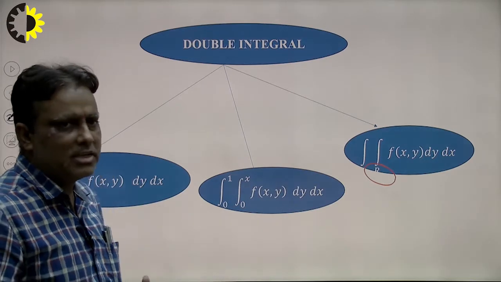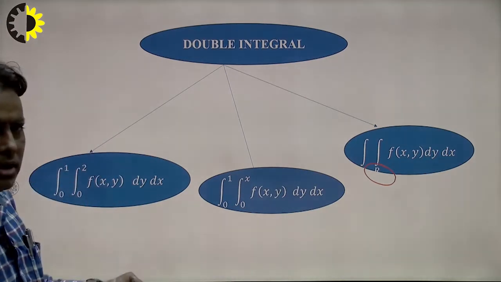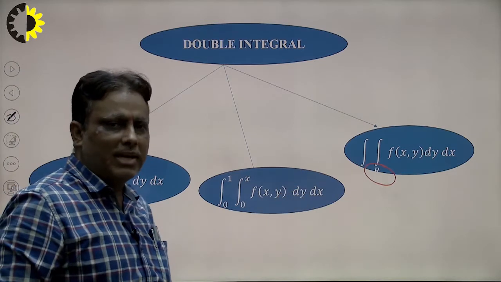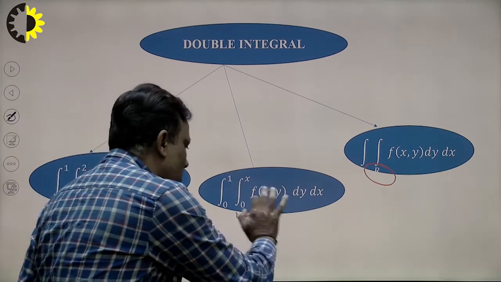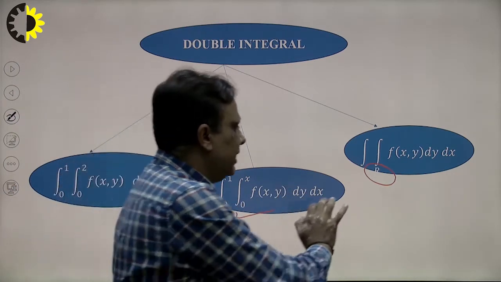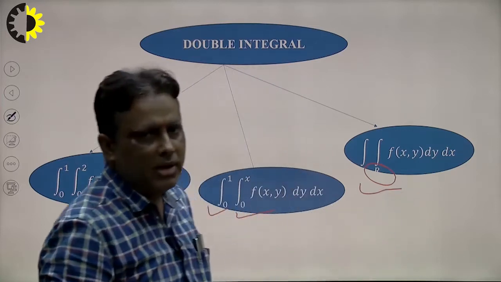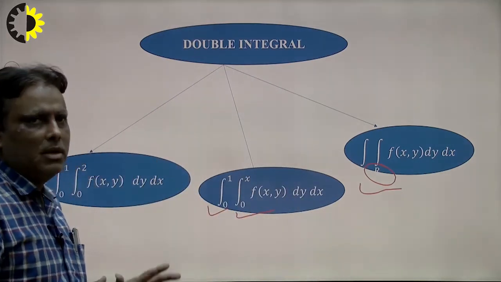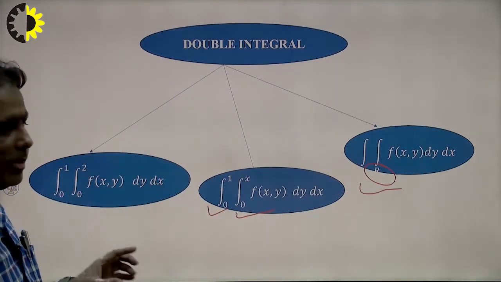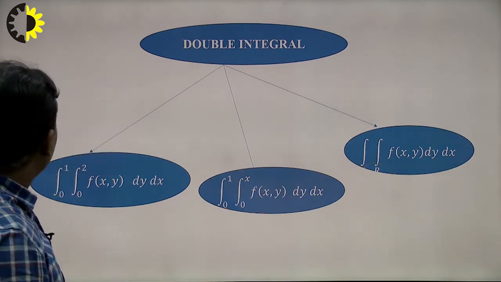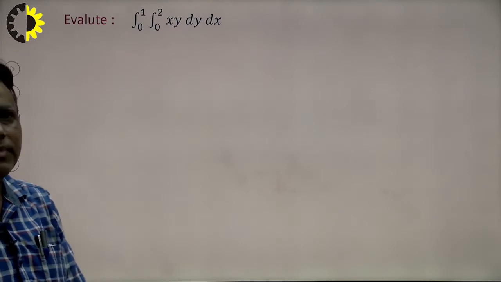So there are three cases: one is constant limits, second is one limit is variable and another limit is constant, and third is where the limit is not given, only the region is given. How do we calculate the limits of this region with the help of a double integral? We calculate them one by one. In this way, we consider an example here.